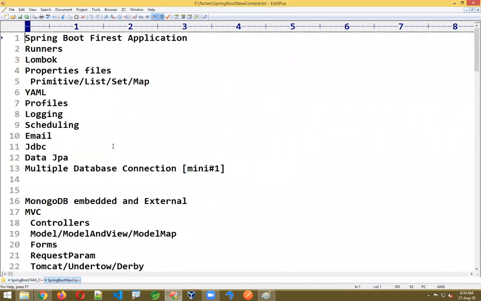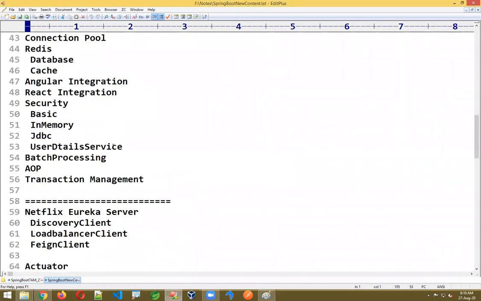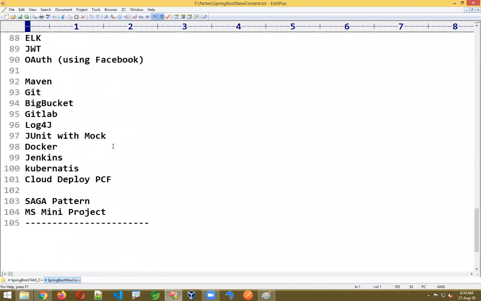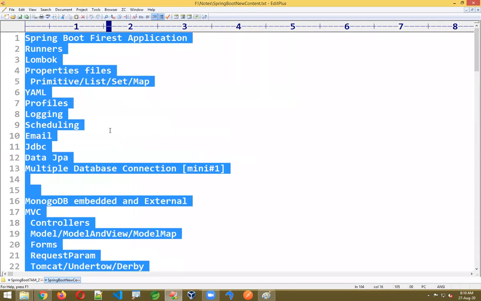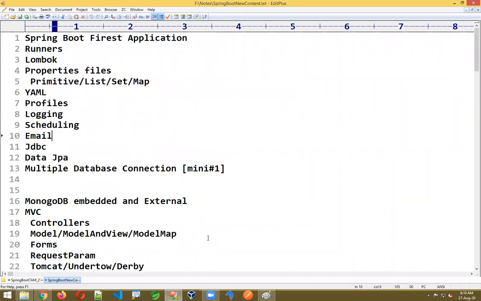Okay. See here, sir. All these concepts I'll cover. Whatever you see here, all this I'll cover. I just typed this here, but lengthy content is there. Sunday classes will not be there.